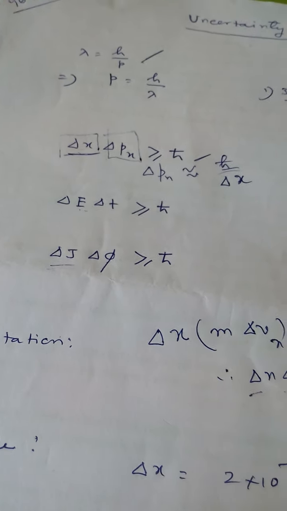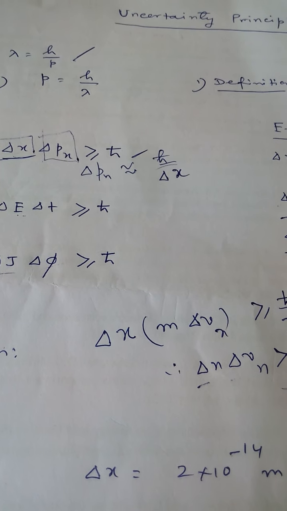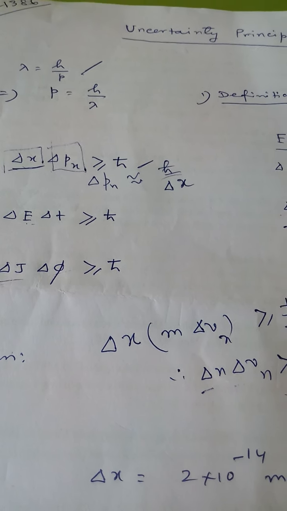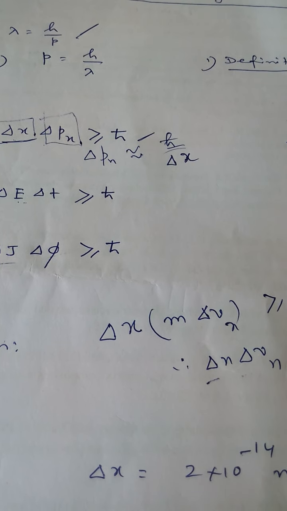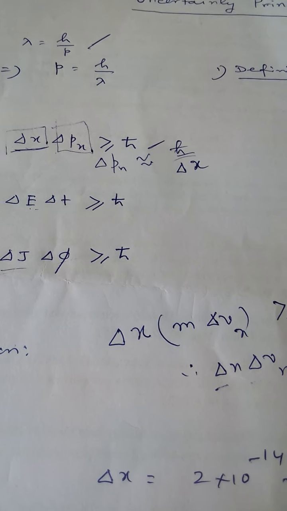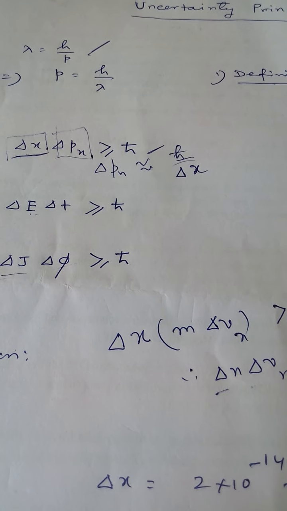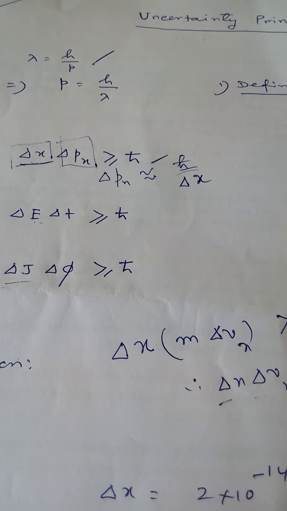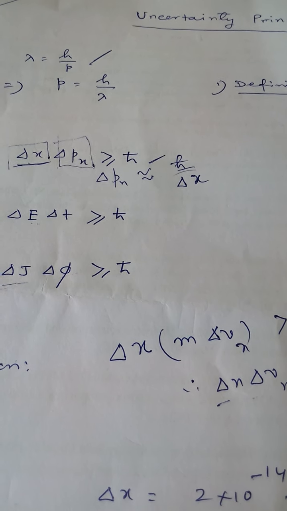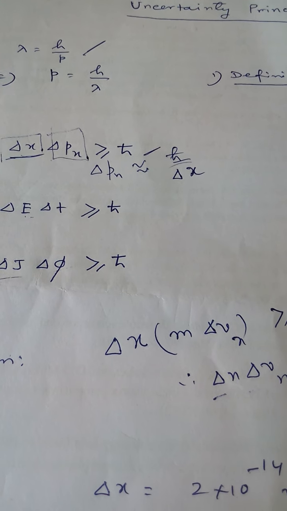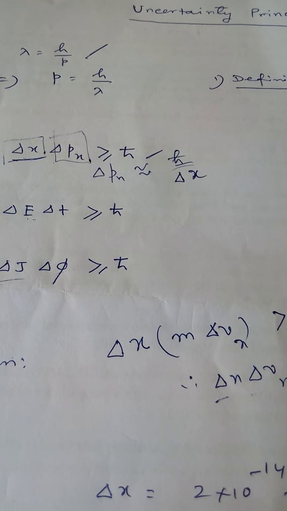First, we consider the first application of the uncertainty principle: non-existence of a free electron in an atomic nucleus. This is a well-known fact that an electron cannot exist in the nucleus, but that fact can be established with the help of the uncertainty principle. This can be established by means of a negative approach.